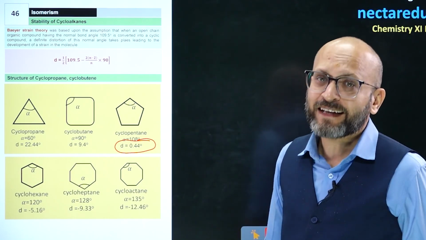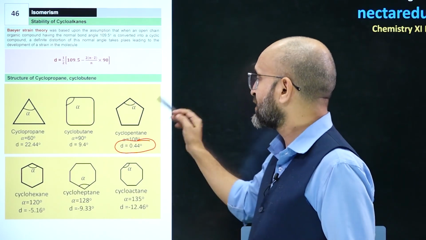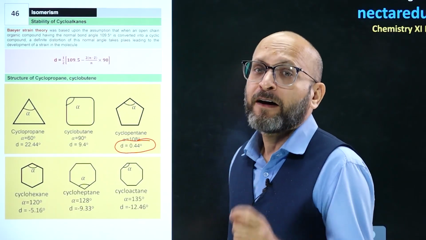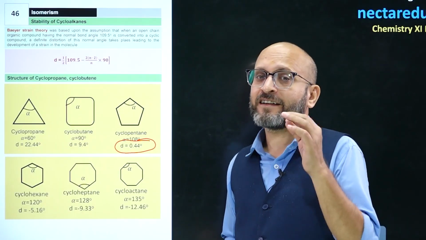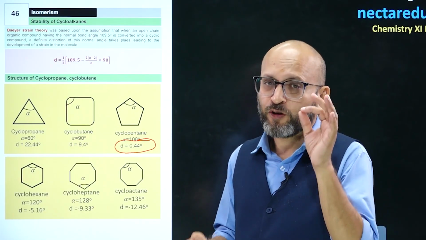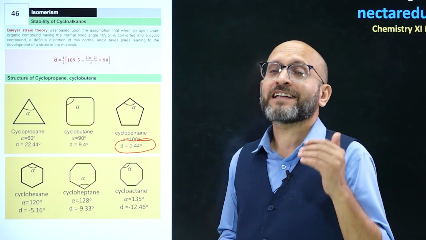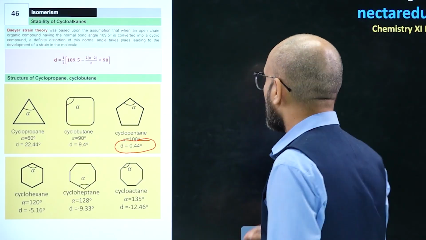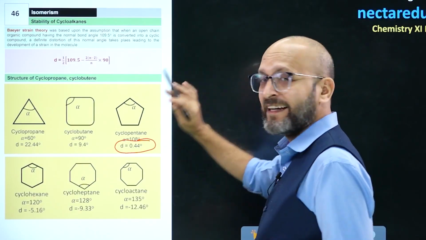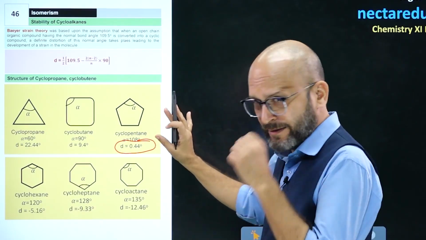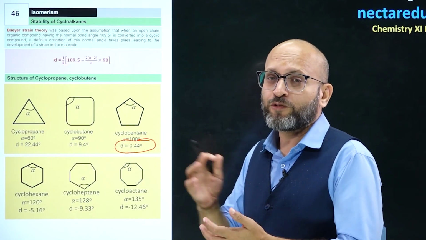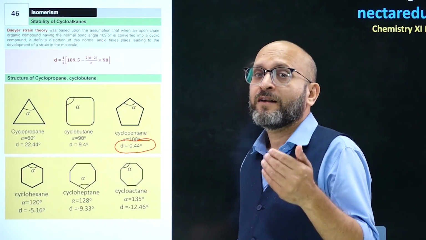So, according to angle strain theory, the cycloalkane which was found most stable was cyclopentane, but later according to combustion theory we concluded that the most stable cycloalkane is cyclohexane. So, what you must know is that from angle strain theory we came to a conclusion that cyclopentane was most stable.